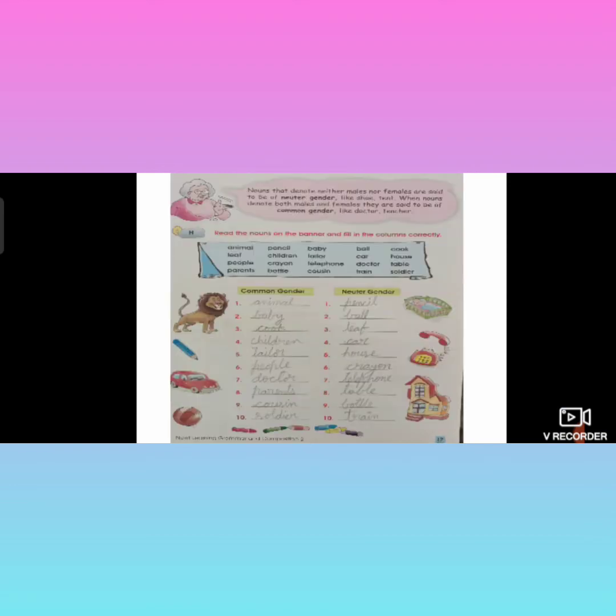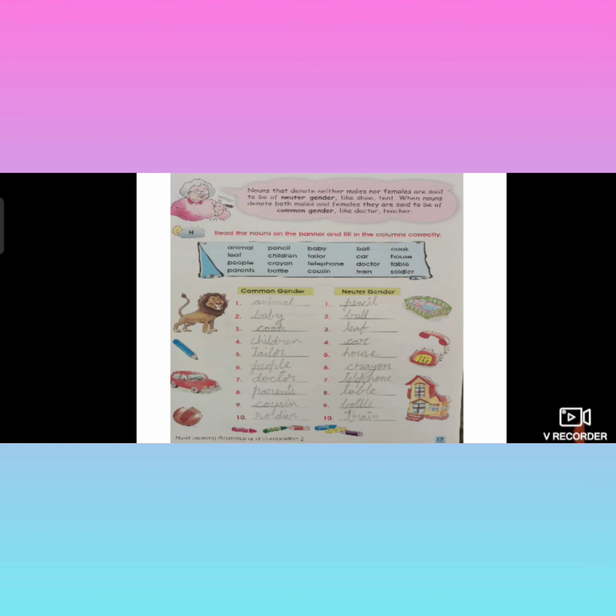Now, turn to the next page. That is 16. 16 also not necessary, children. So, go to page 17. See all of you, children. Again, two more genders we got on the 17th page. On the last page, you learned masculine gender, feminine gender. But now you are going to learn common gender, neuter gender.